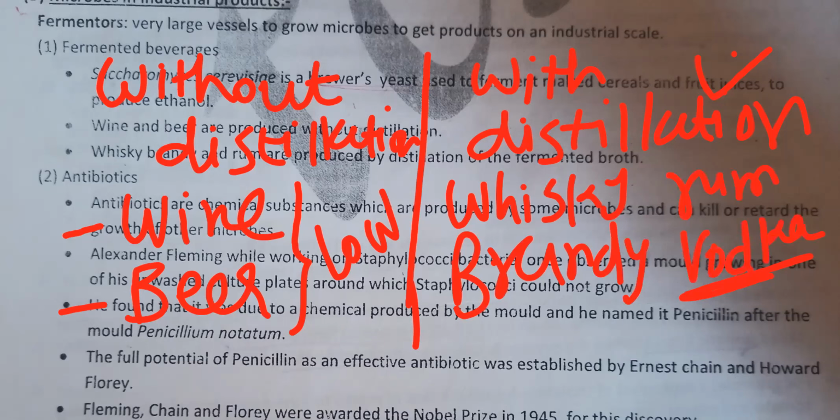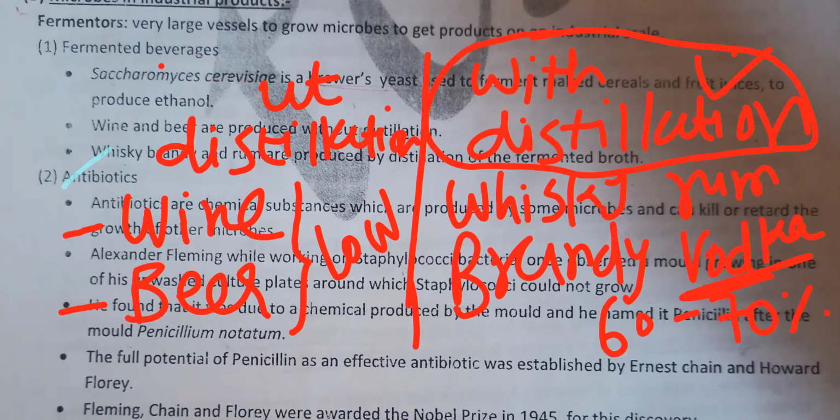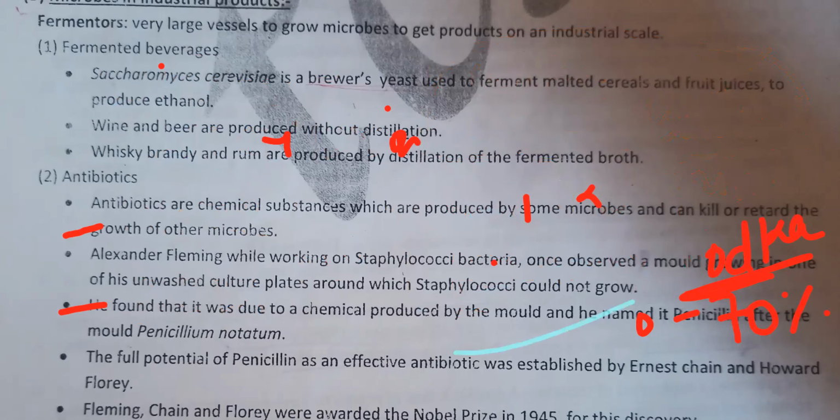Right? In this, alcohol concentration is more, because here distillation is done, alcohol is purified, alcohol is filtered out. That's why the alcohol concentration in these products is increased. 60 to 70% alcohol is present in this product, right? So remember, with distillation, without distillation, by which alcoholic beverages are formed. With distillation, more alcohol; without distillation, less alcohol is present in the products.